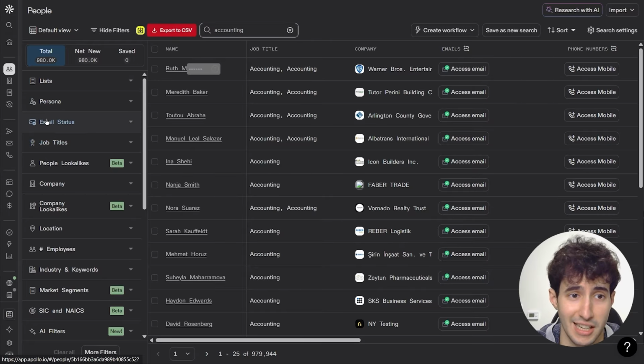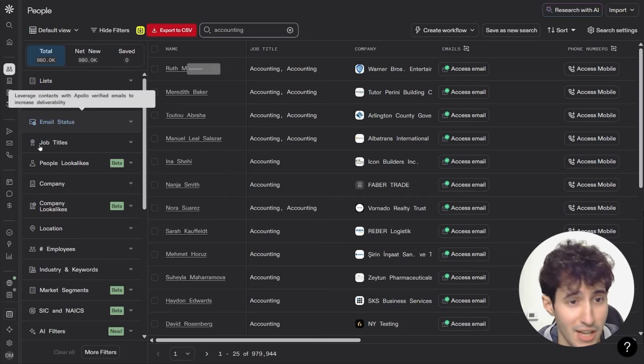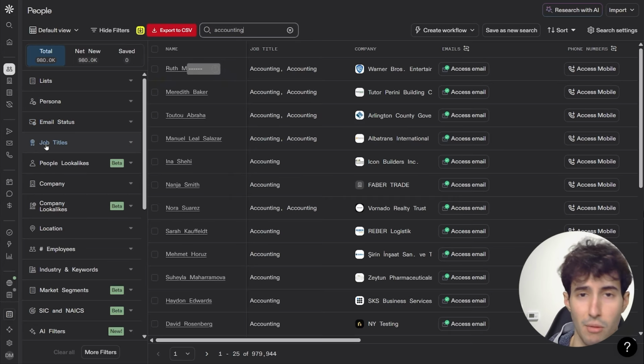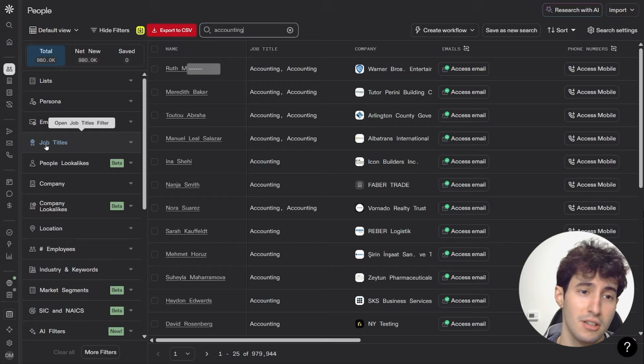But we don't want to get all of these leads, we want to insert even more filters, and the first filter that I would use is I would come over here and select only verified emails. Then I would also filter for jobs, and I will select people that are higher up in the company, so CEOs, CFOs, managers, etc. Basically people that have the decision-making power and can say, yes, I'm interested in a system like this and I want to buy it.